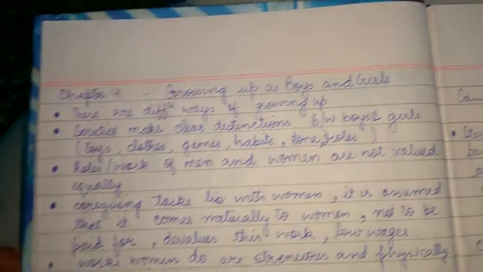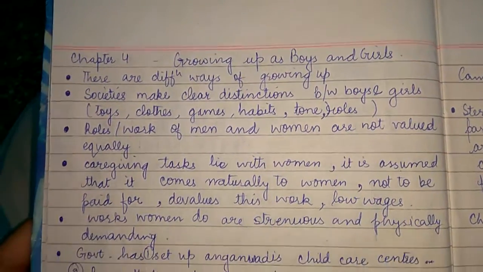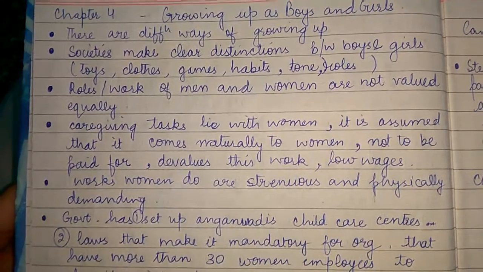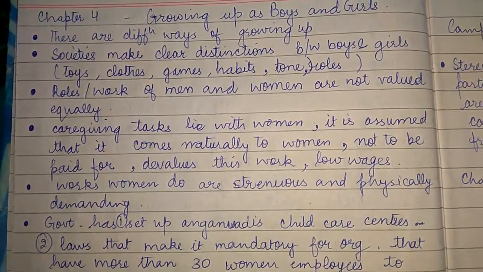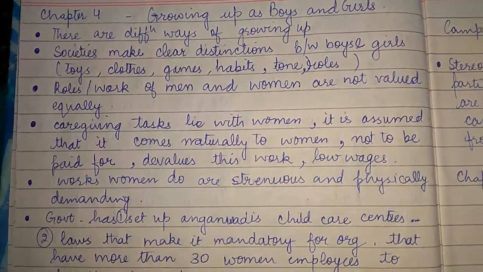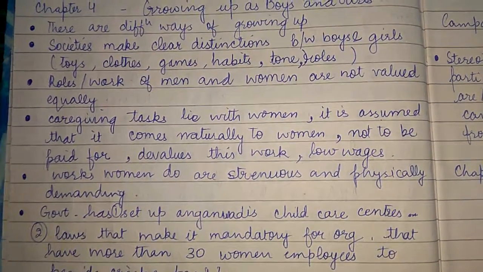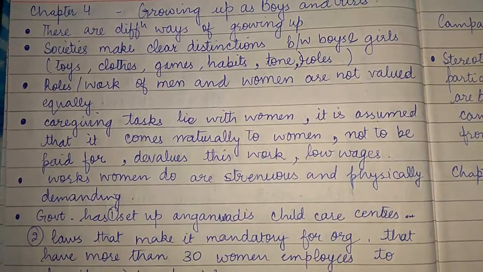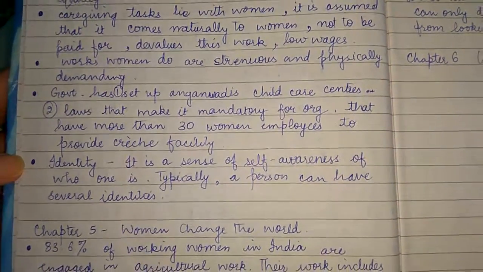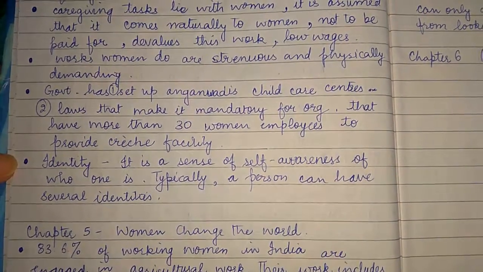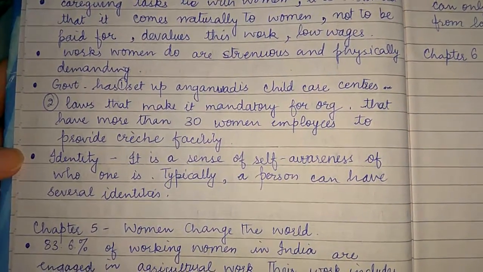And then chapter number 4 is growing up as boys and girls. This is very easy, all about gender. There are different ways of growing up. Societies make clear distinctions between boys and girls: toys, clothes, games, habits, tone of talking, roles, etc. And the work of men and women is not valued equally. Women are given mostly caregiving tasks, and the work women do is more strenuous and physically demanding.